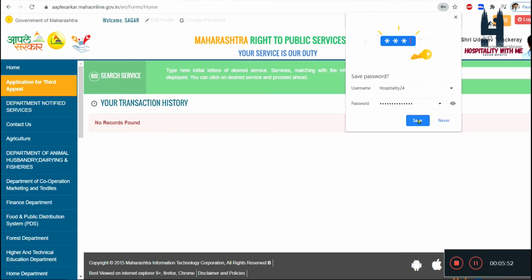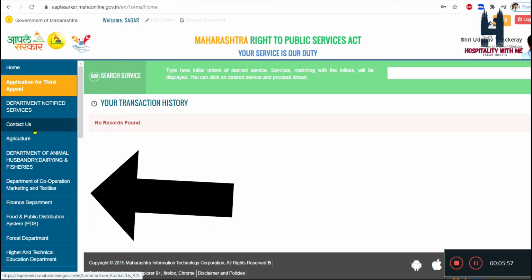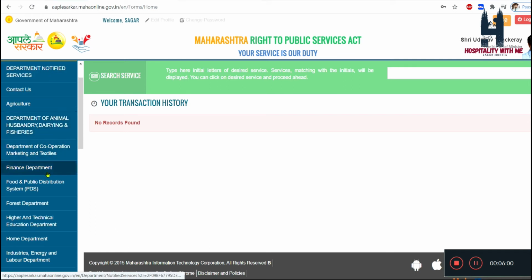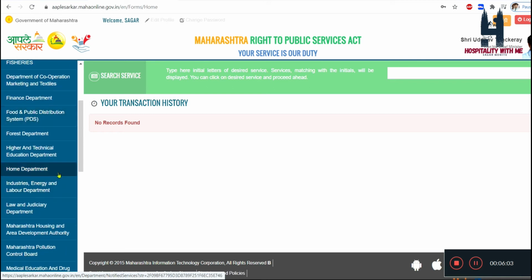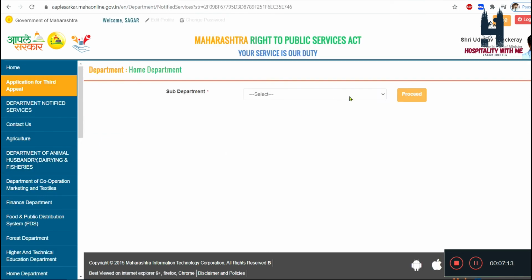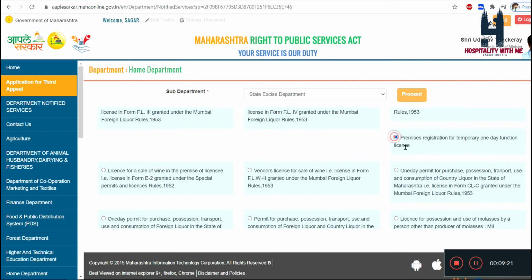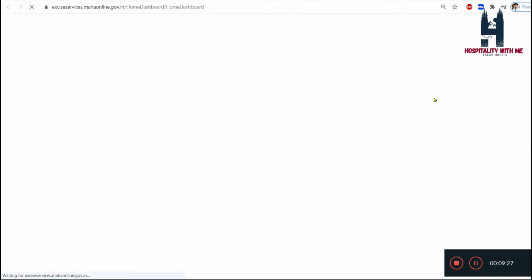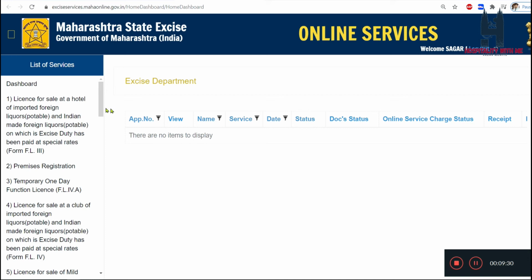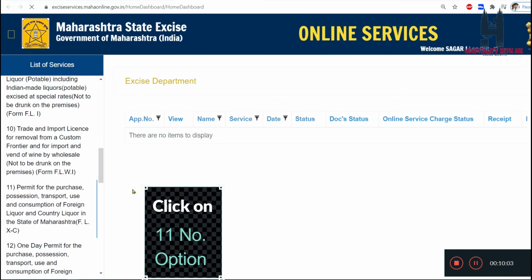Then you'll have a dashboard in which multiple options will be there, like Department of Animal, Food and Public License. Then you have to scroll down, where we require to go to Home Department. There you click on Sub Department, where again State Excise. Click on Proceed, and then you'll find Premise License or Premise Registration. Click on that and proceed. Then you'll get an additional dashboard in which multiple things will be there. So click on the third option, temporary 1 day option, or you may go for the permit for the purchase of possession of license, that is the number 11 option.